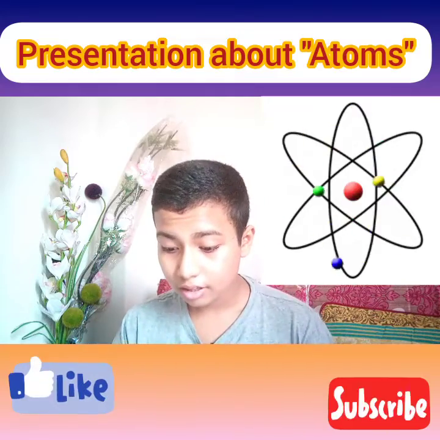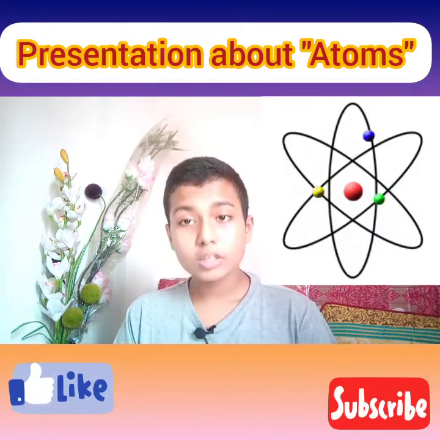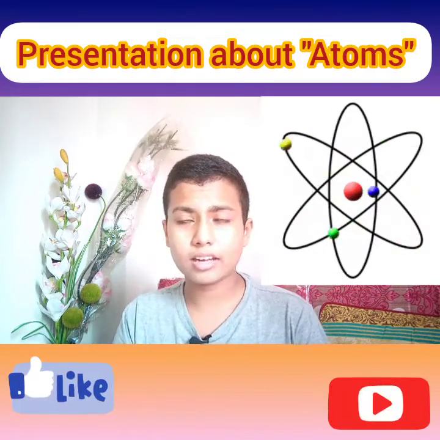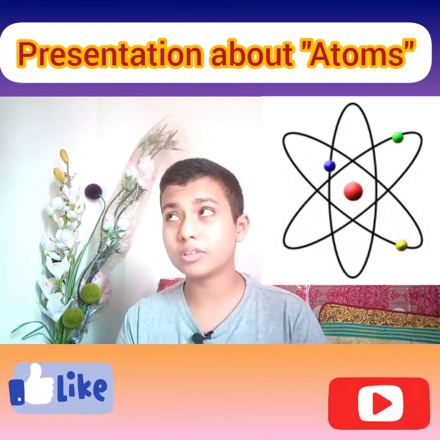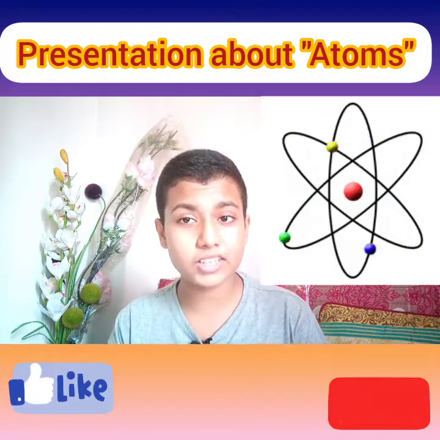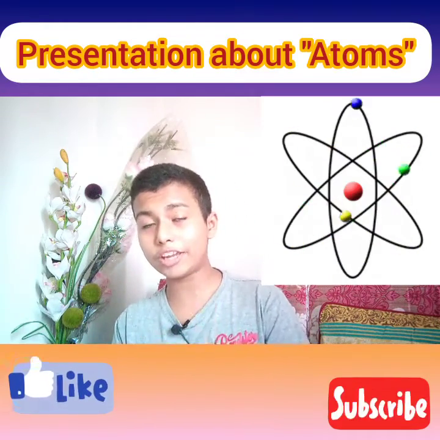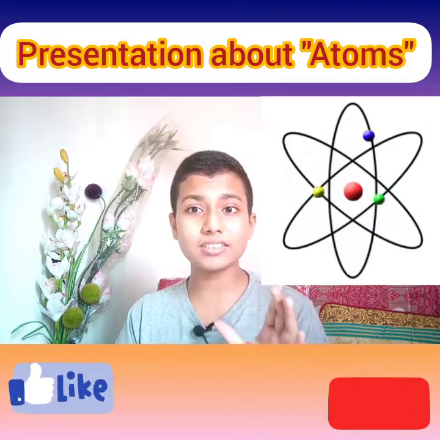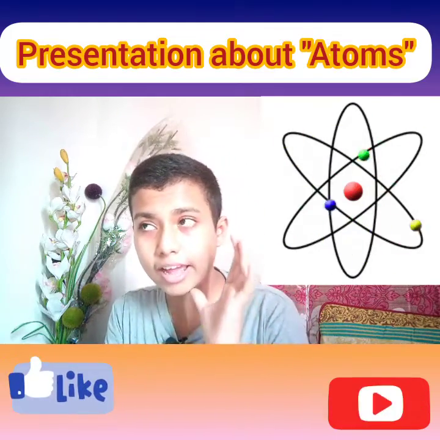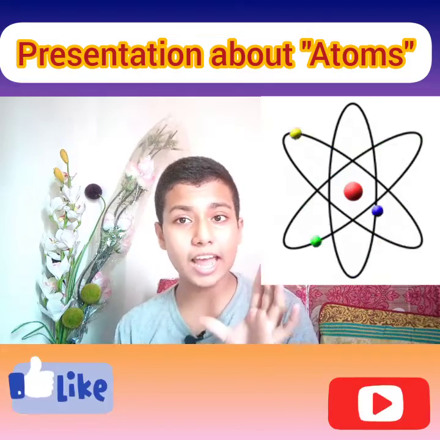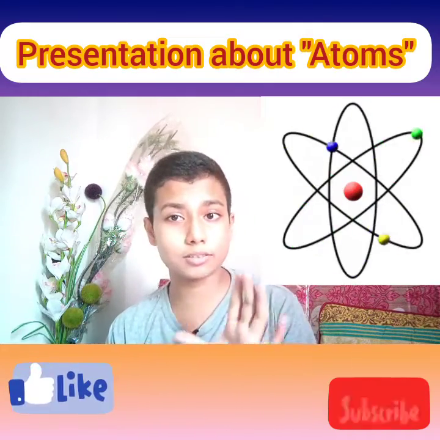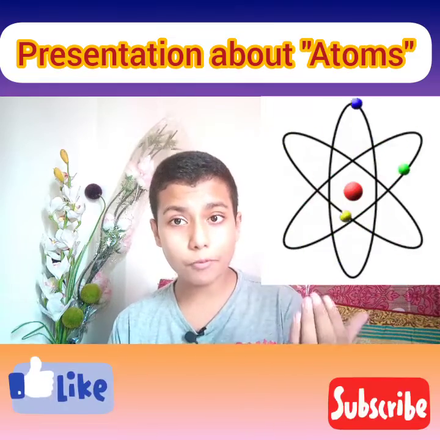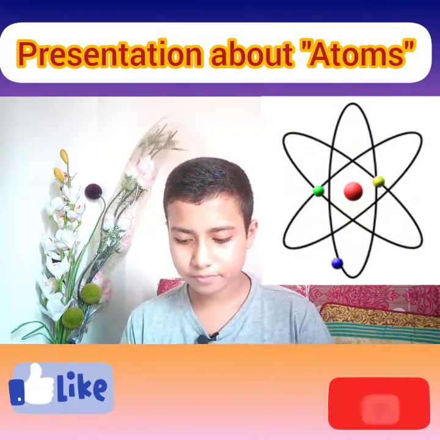Oh yeah, another one is to remove the limitations of Dalton, like there were some problems, there were some shortages of information in Dalton's atomic theory. So to cover up the limitations, another atomic theory was published, and the most accepted theory was the atomic theory of Rutherford and Bohr.